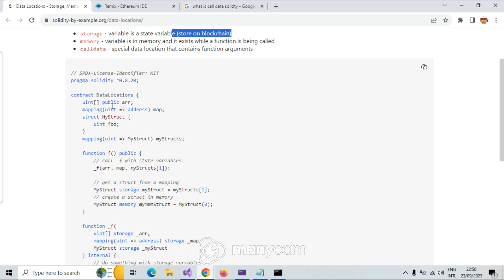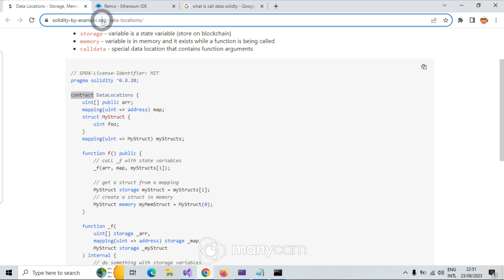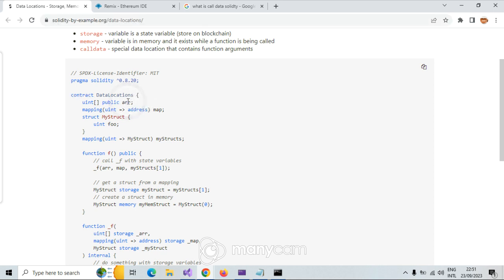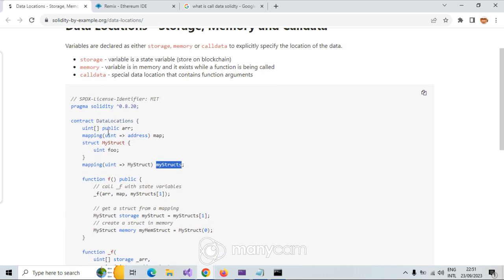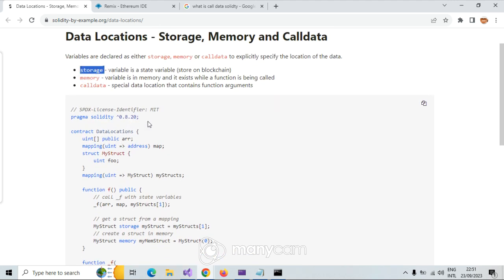For storage, let me come here. We have a contract, an example of Solidity. First of all, we want to read this, and after that we write some code. Here is an array of unsigned integers, which is public, and the name is arr, a state variable. We have other mappings: unsigned integer to address, a mapping to a list, which you learned, and a struct with an unsigned integer foo, and another mapping, myStructs. Now let's see the storage variable, or state variable.